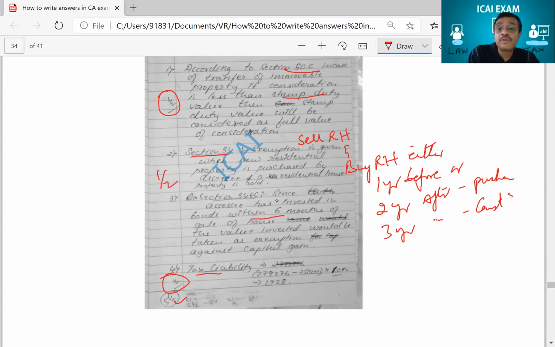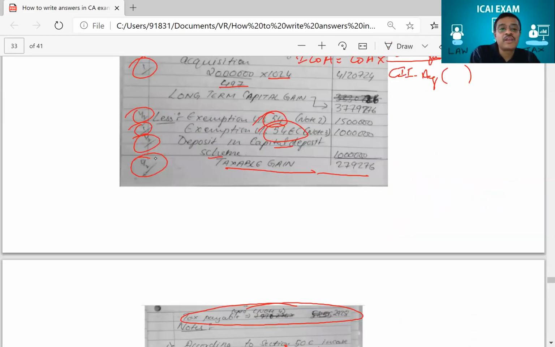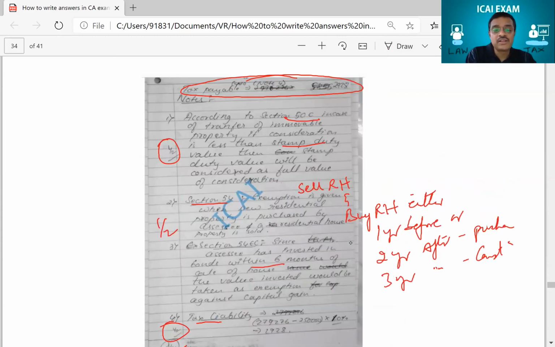For that, the examiner, because he's written the note here, half mark was for the note and half mark for showing the calculation. That's why the examiner straight away gave 1 mark here. Can you see 1 mark here, all of you? For 54 EC, the examiner straight away gave 1 mark because half mark was for the answer and half mark was for the note. So put together, they already gave him the marks there. So that he has done correctly.